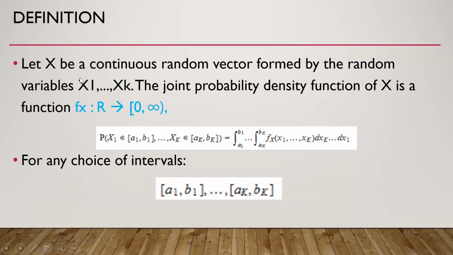So let x be a continuous random vector formed by random variables x1 to xk. So there are k components. The joint probability density function of x is a function f_x whose range is from 0 to infinity, and it is defined as this multiple integration for any choice of intervals for each of the components.